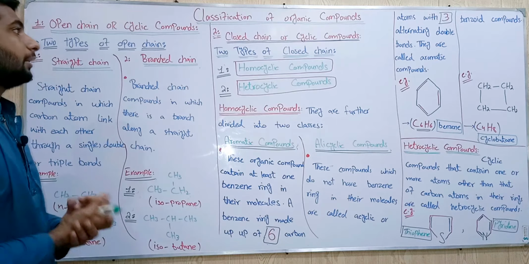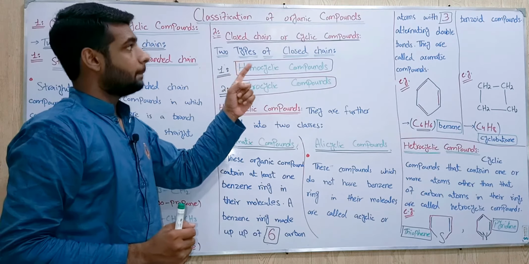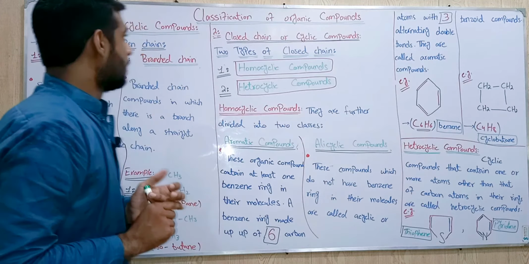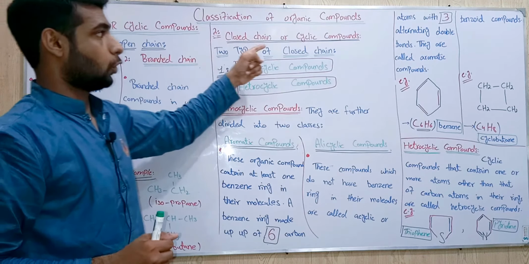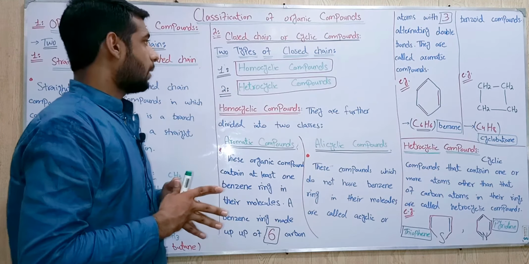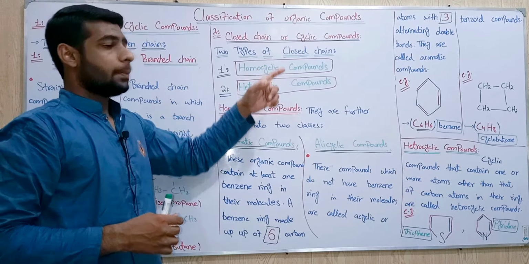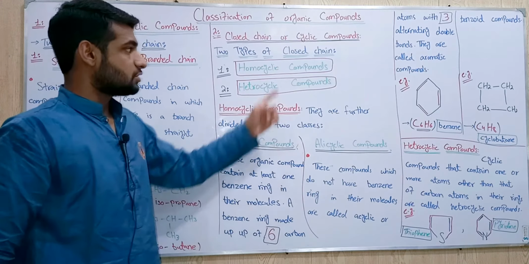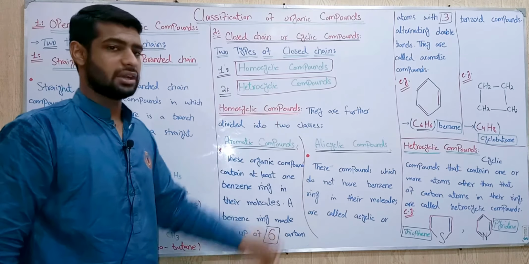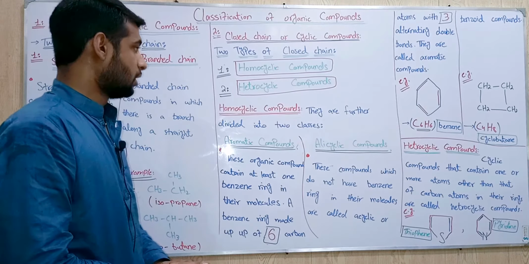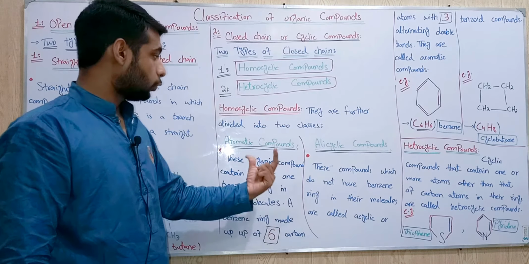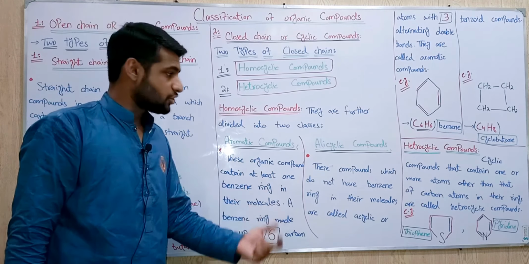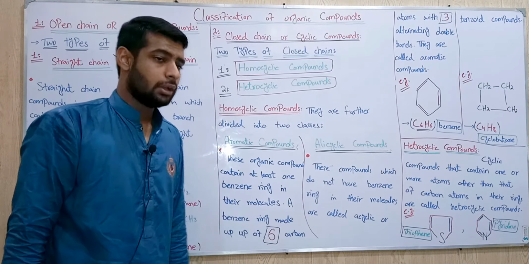And the further classes are closed chain or cyclic compounds, means the first is straight chain or branch chain and the other is closed chain or cyclic compounds. Cyclic compounds also have two types, the first is homocyclic compounds and the other is heterocyclic compounds. Homocyclic compounds are also divided into two types, first is aromatic and the other is alicyclic compounds.